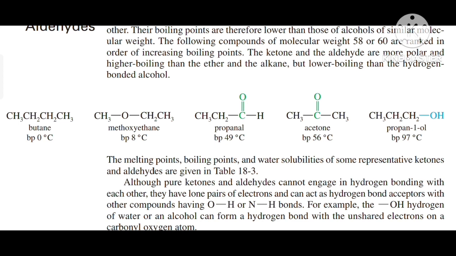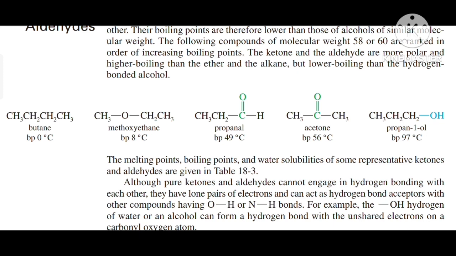And if we compare both this ether and hydrocarbon with an aldehyde, whose name is propanal, it has a boiling point of 49 degrees Celsius, but propanal has a lower boiling point as compared to acetone, which has a boiling point of 56 degrees Celsius.